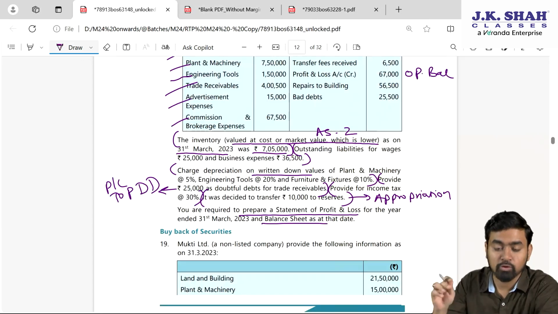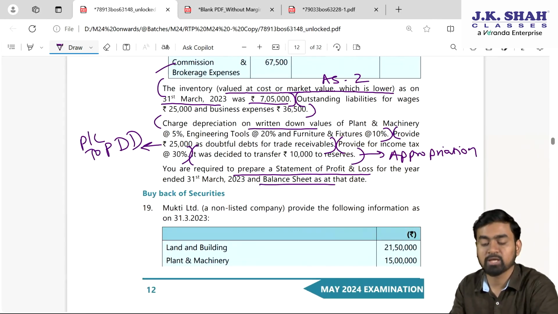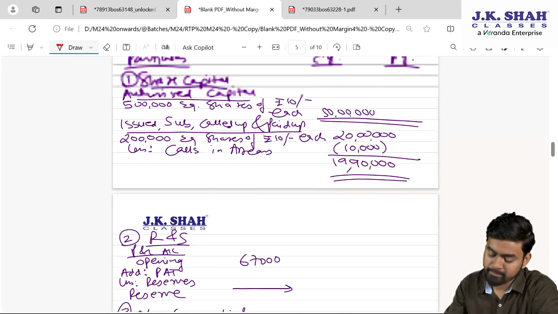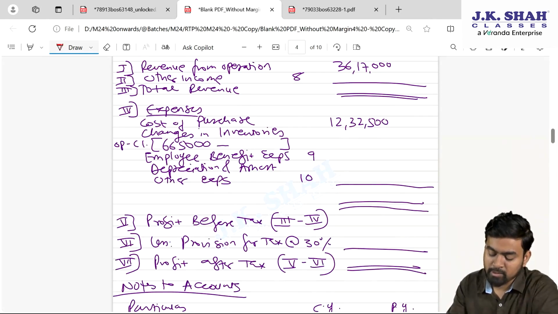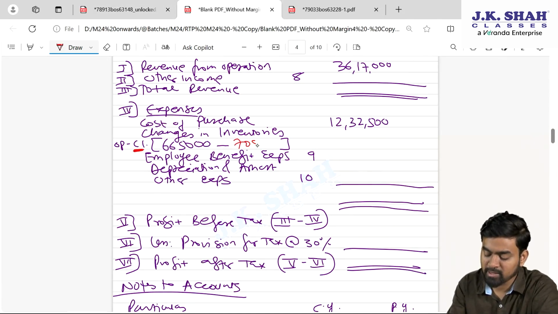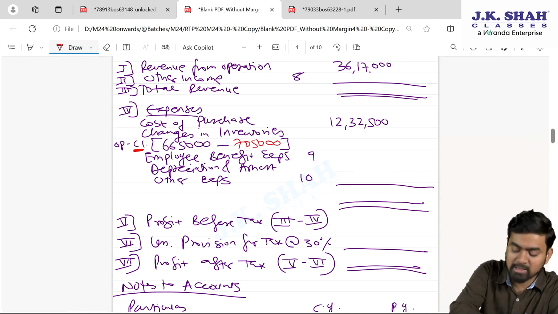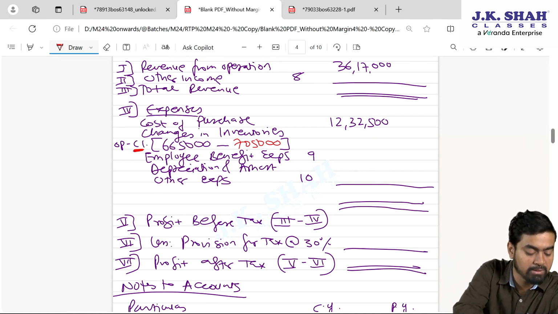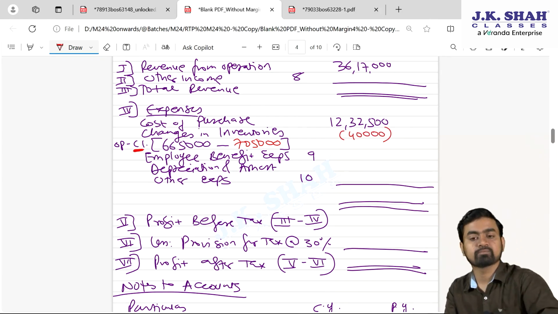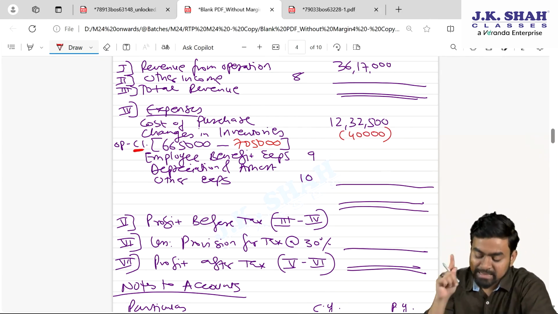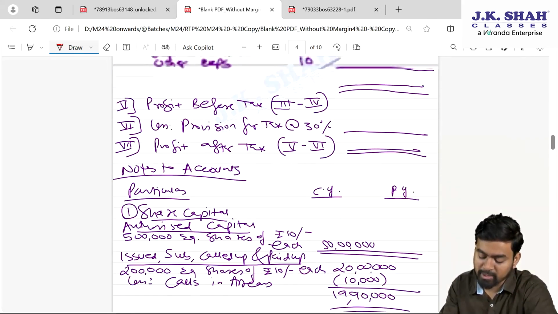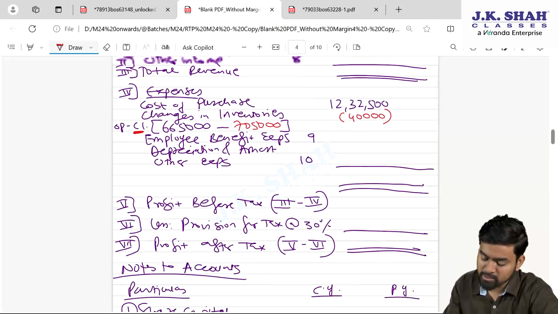Now with a different color pen, I will show you the treatment of adjustments. Check. Closing inventory 7,05,000. My dear students, closing stock will be subtracted in changes in inventory. See, closing we will subtract 7,05,000. So here we will write 7,05,000. So tell me, 6,65,000 minus 7,05,000. It is negative 40,000. Show it in negative. Fine. Second effect of this, balance sheet asset side, we will record it as what? Inventory. So where is my balance sheet, my dear students?